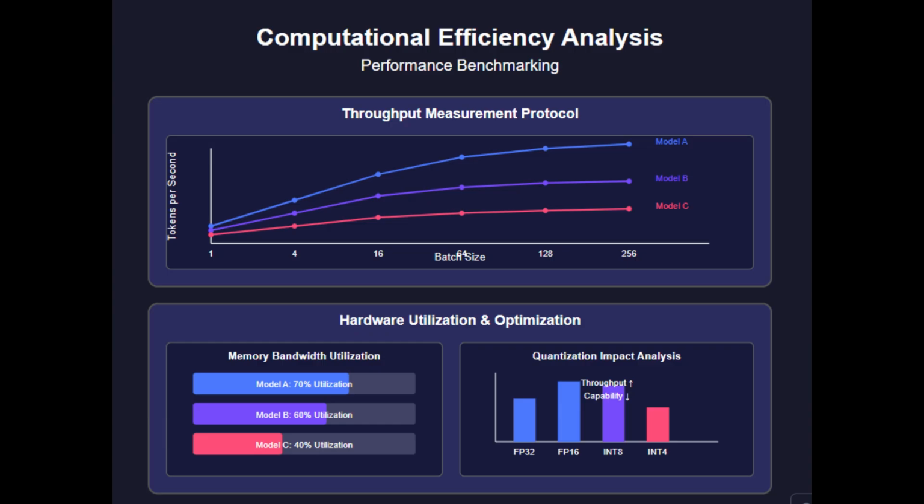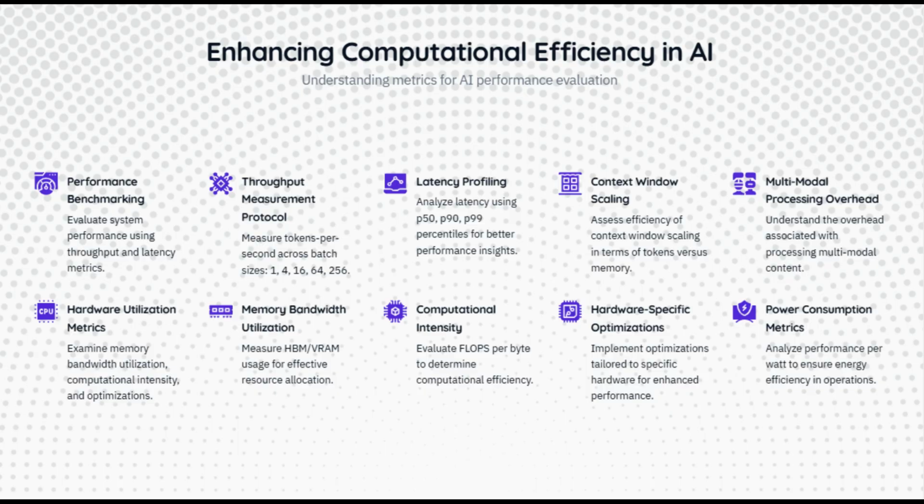We track P50, P90, and P99 latency percentiles to characterize not just average performance, but tail latencies that affect user experience. Context window scaling efficiency measurements reveal the relationship between context length and memory consumption. While linear scaling is theoretically ideal, most models show superlinear memory growth with context size, creating practical limits well below advertised maximums. For multimodal models, we implement specialized content processing overhead quantification.